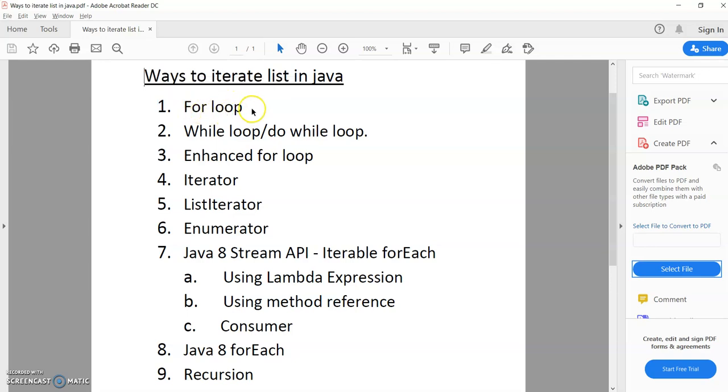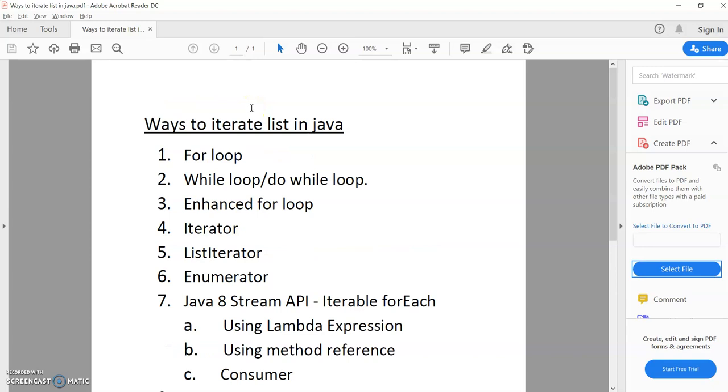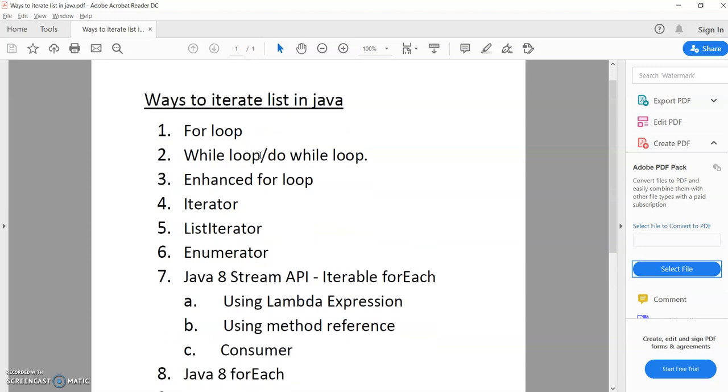The same technique we can use in a list, array list, or any collection. So that is the for loop we can use. Similar indexing can be used with a while loop or do while loop also. The third one is the enhanced for loop, which was introduced in Java 5.